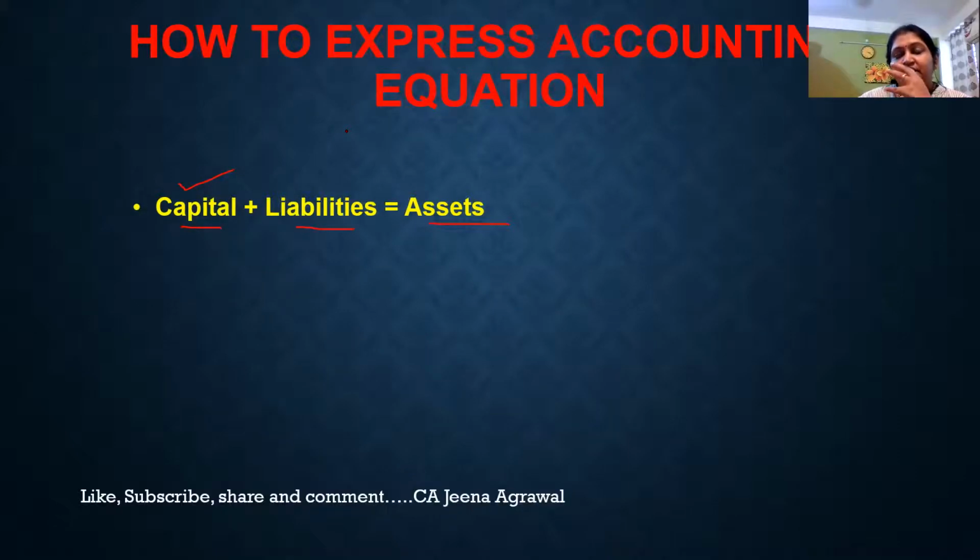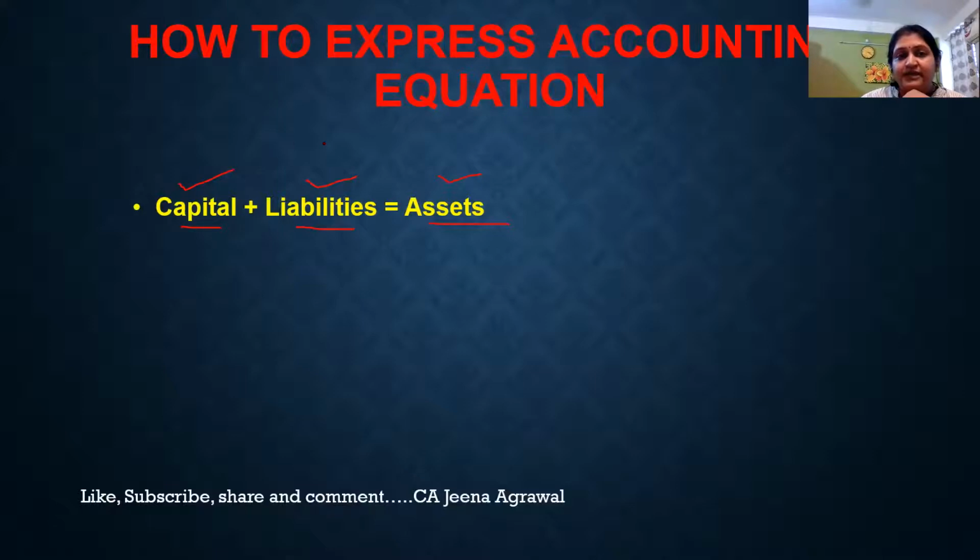So that is the amount given by the owner. What are the liabilities? Whatever borrowings we have made from outside the business, from external resources. That is known as liabilities. What are assets? Assets means the economic resources which are lying in the business. For example, property, machine, cash, bank, debtors, all these will be known as assets.